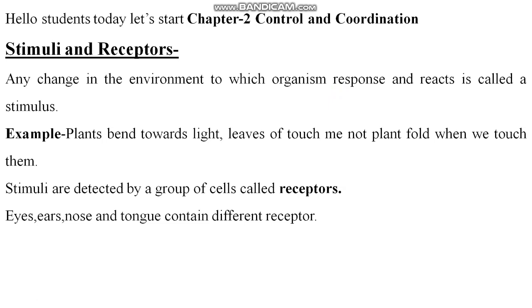So today we are going to start control and coordination, your chapter 2. So let's start control and coordination. We will see in this chapter about plants and animals both and how they control and coordinate their bodies, right? So stimuli and receptors, firstly we will see any change in the environment to which an organism responds and reacts